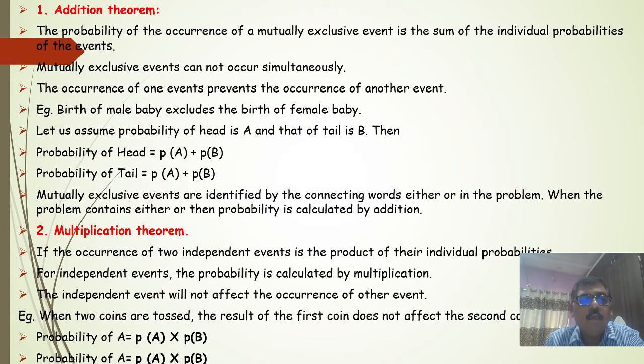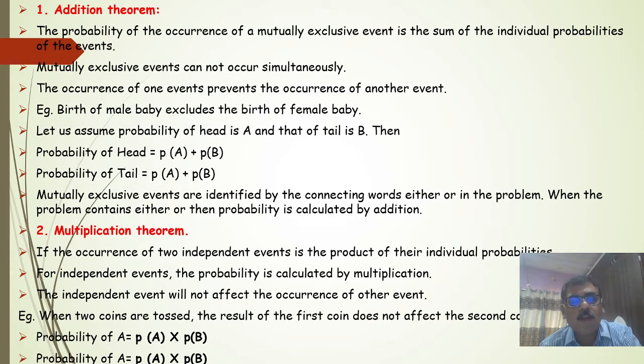We will discuss both. First is the addition theorem. The probability of the occurrence of mutually exclusive events is the sum of the individual probabilities of the events. That means mutually exclusive events cannot occur simultaneously. The occurrence of one event prevents the occurrence of the other event. Example, the birth of a male baby excludes the birth of a female baby.